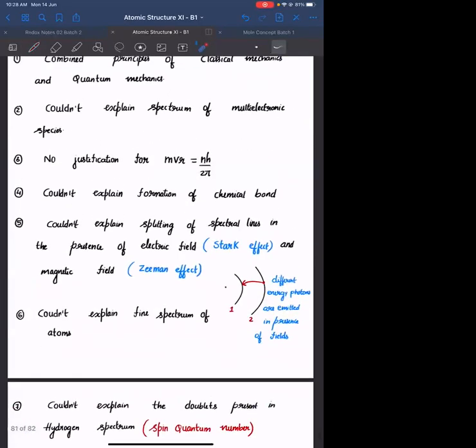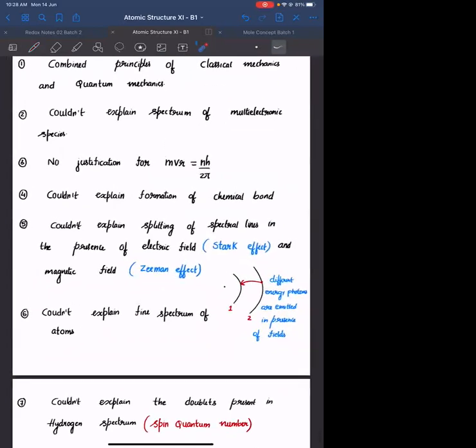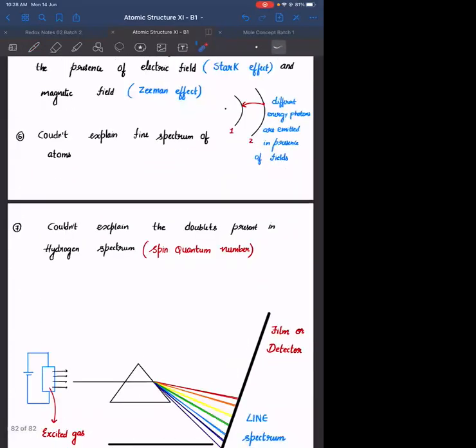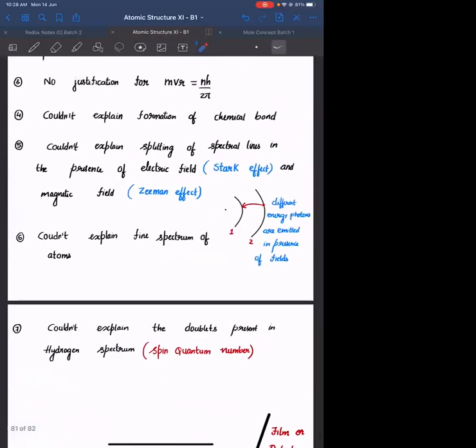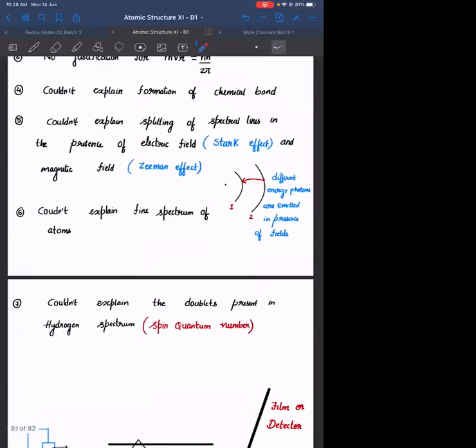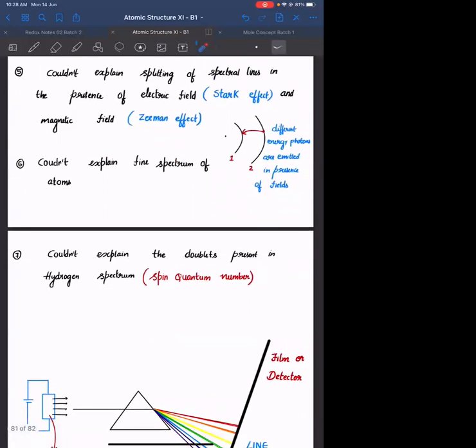I hope all of these limitations are clear, everyone. Yes, sir. Any doubt, anyone? We will understand in detail how to explain these limitations, but don't worry about what is meant by this splitting in the presence of electric field and magnetic field. देखेंगे हम, बाद में देखेंगे.